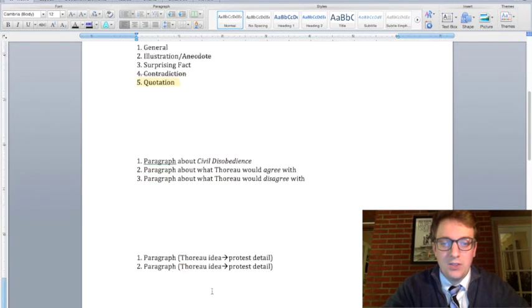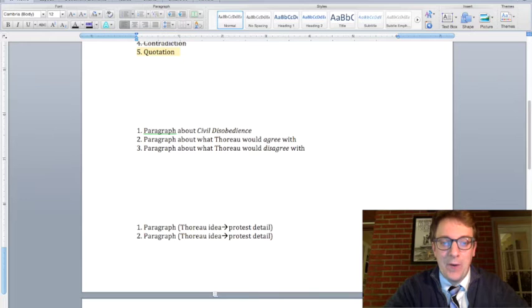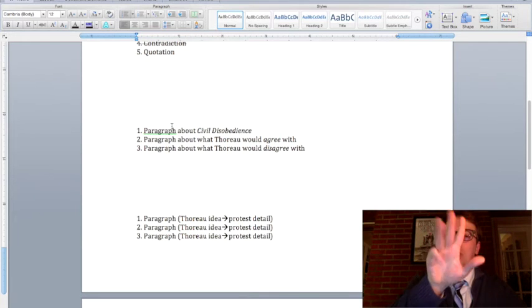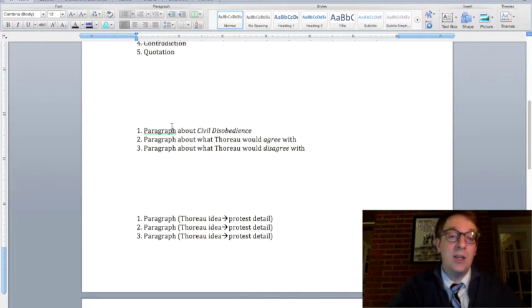All right, so now this brings us to body paragraph construction and organization. And so I thought of two possible ways you could organize this. It's up to you. And I'm thinking in terms of basic formulaic five-paragraph style. So you have your intro, you have your conclusion, you have three body paragraphs in between.